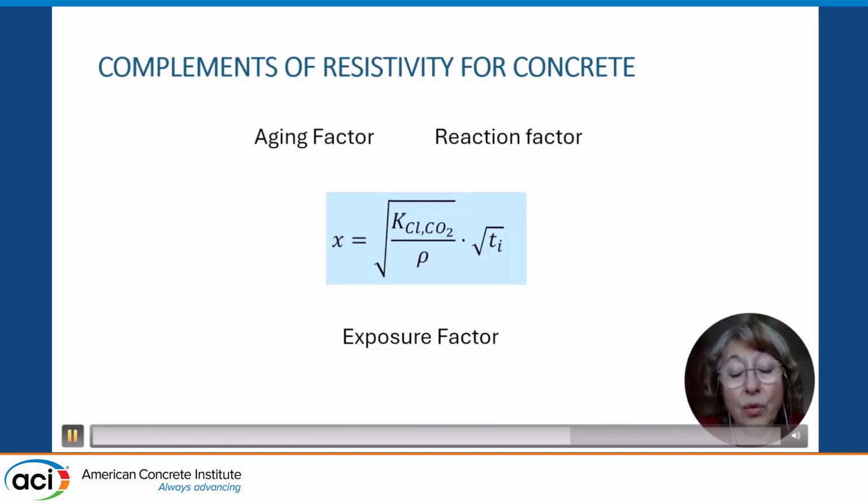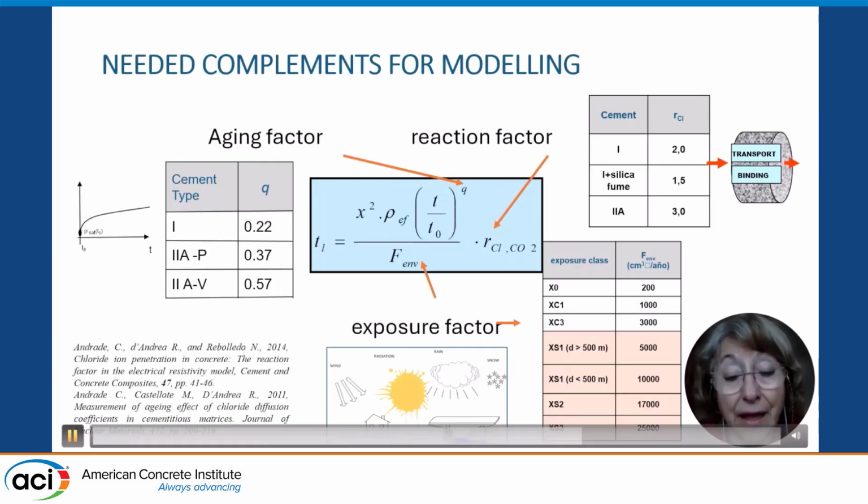As we were commenting, we know that resistivity is changing with age. Also, the chlorides bind with the hydrated phase, and they are depending on the amount of chlorides, on the chloride concentration. In that case, I developed 3 empirical factors that just by inverse analysis are shown in these tables.